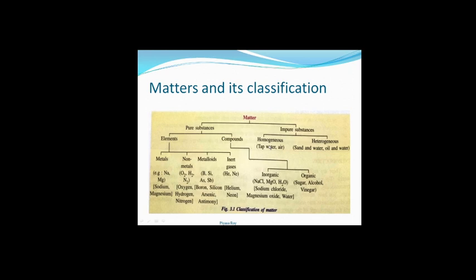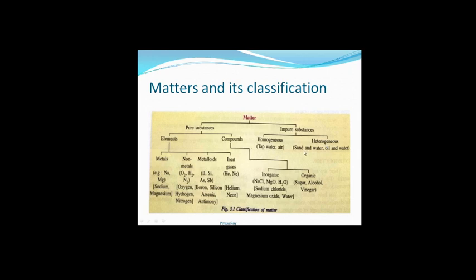Homogeneous means we get a similar composition all over the substance; the particles will be spread evenly. Heterogeneous substances are just the opposite: the concentration or composition of the particles is different in different parts of the substance.